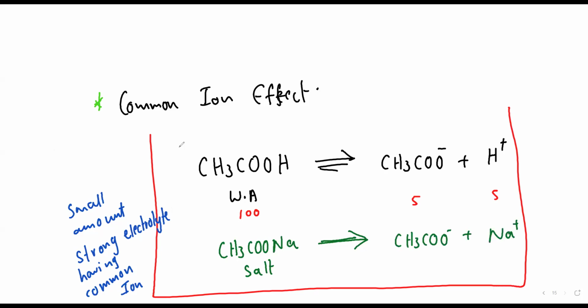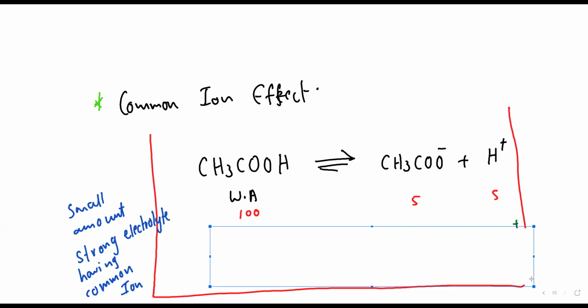Now tell me, earlier in my solution, what was there? Initially what was there? Tell me, beta. Initially this was not there, right, beta? No, sir. Only this. So I was having only 5 acetate and 5 H plus ion. Now I have added this, beta.